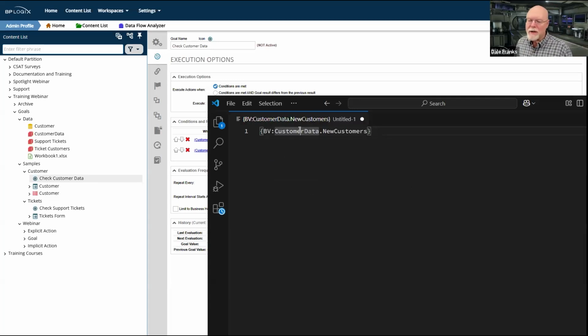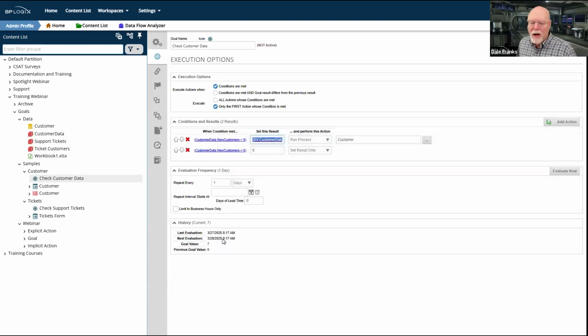So it's the business value. I'm looking at the customer data business value, and I'm just pulling back the new customer's value. It is the number of rows in the business value. So that will set the value of my goal to however many new customers I have. The last time I ran this was this morning at 8:17 a.m. and it returned 7.